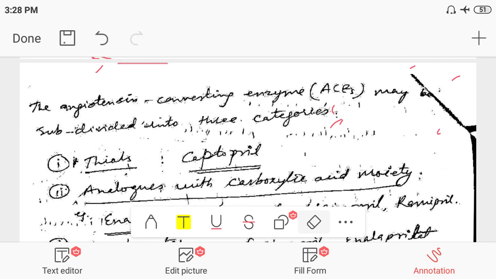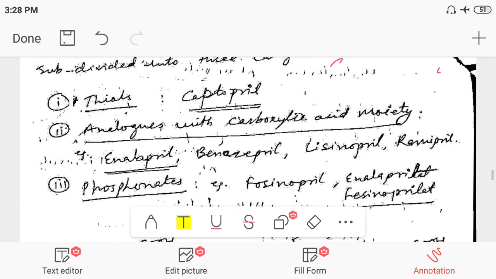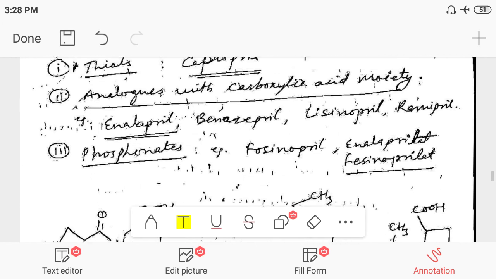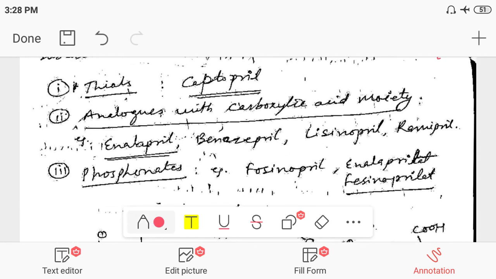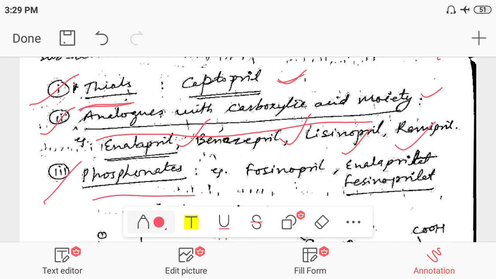Now the classification of angiotensin converting enzyme inhibitors. We can classify them into three categories depending on their chemical structure. First is the thiol, an example is captopril. Second is the analogues with the carboxylic acid moiety like enalapril, benazepril, lisinopril, and ramipril. And third is the phosphonates like fosinopril, enalaprilat and fosinoprilat. So these are the important classifications for angiotensin inhibitors.